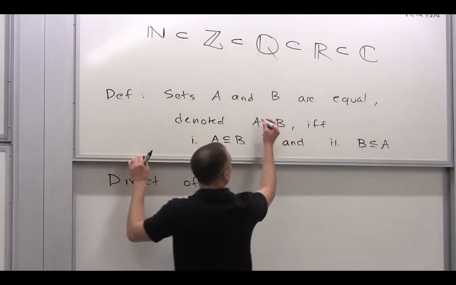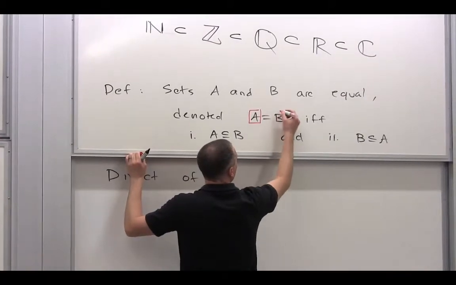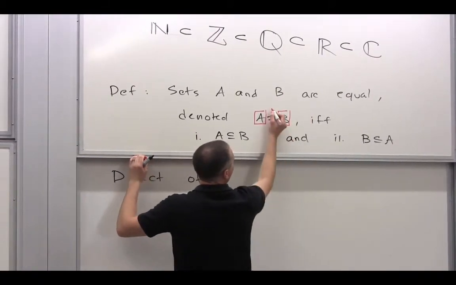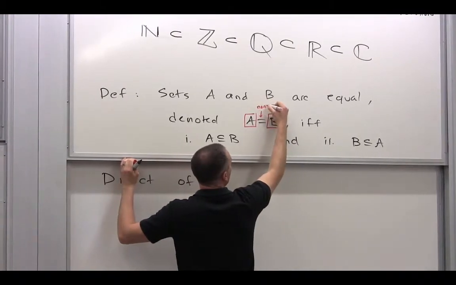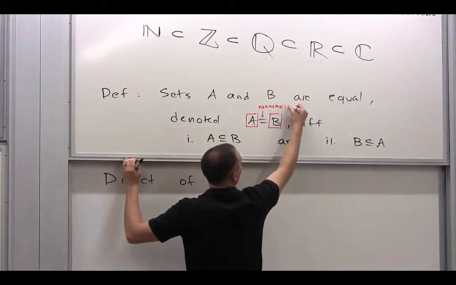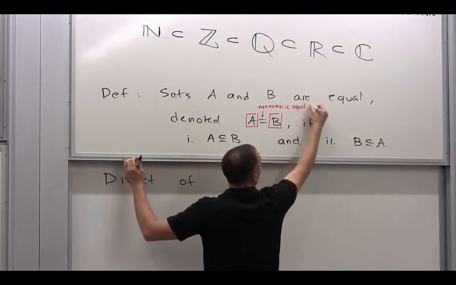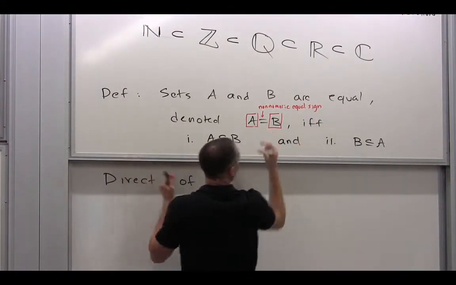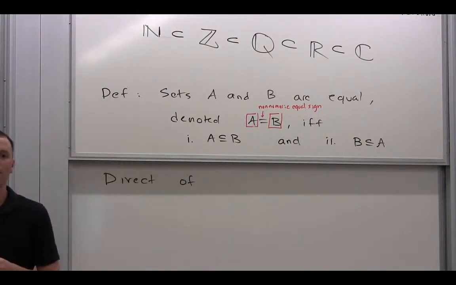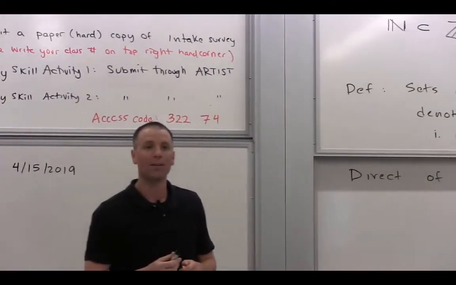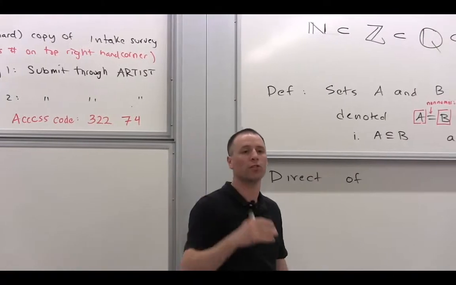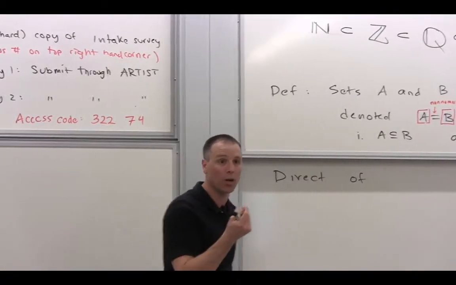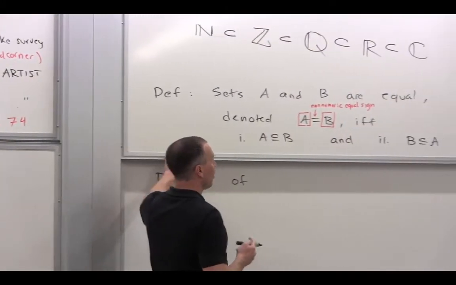Be careful, this is the first time that most of you might have seen, unless you've seen Math 22, this very, very special equal sign. This is a non-numeric equal. What I mean to say is, what's on the left-hand side? A set. What's on the right-hand side? A set. That's very different in flavor than when I say 2 equals 4 over 2. That's a numeric equality. This is not a numerical equality.